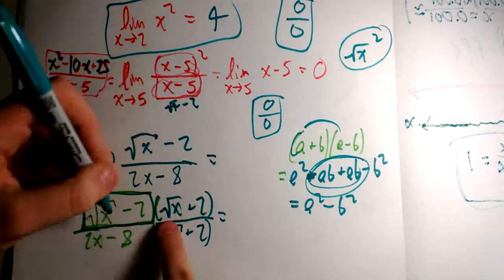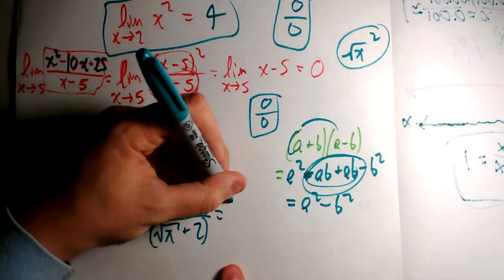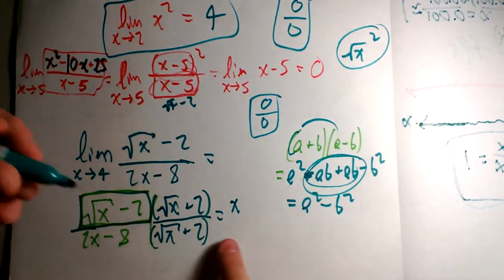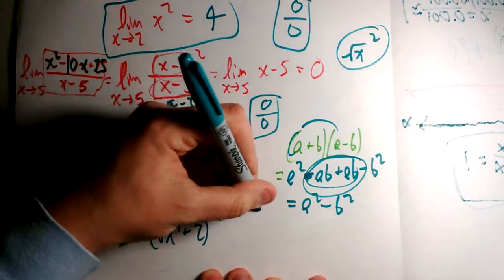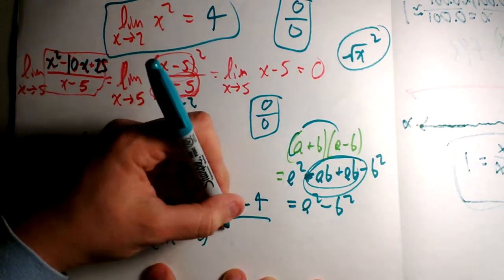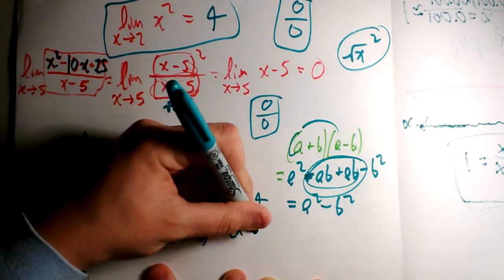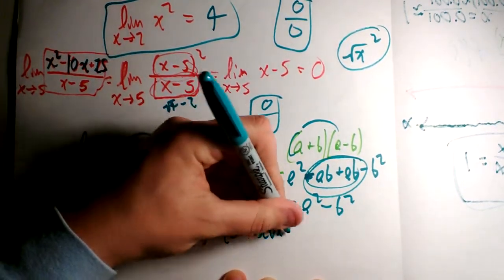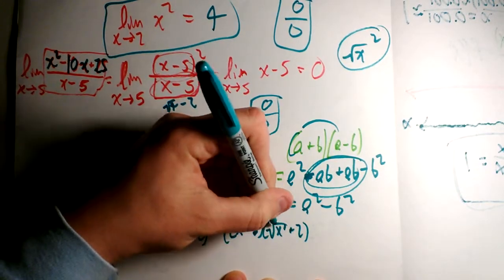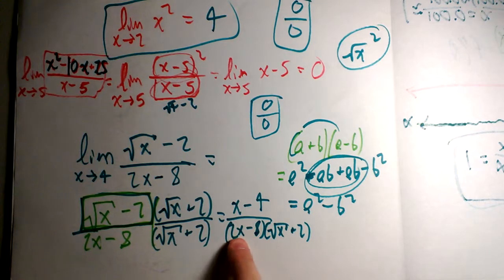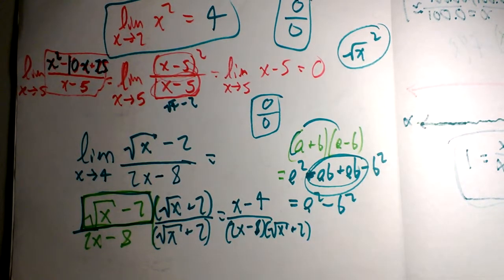So if you multiply that on top, we know it's just conjugate form. That's the first term squared. So square root of x squared is just x, right? Then negative 2 times plus 2 is negative 4. And on bottom, we have 2x minus 8. And let's just leave this in parentheses, square root of x plus 2. Just checking for a second. If we plug in 4, that still doesn't simplify.